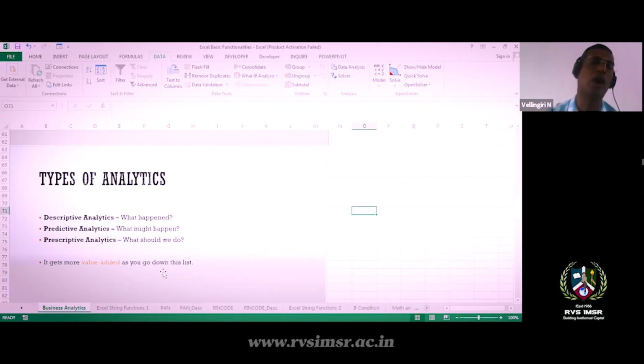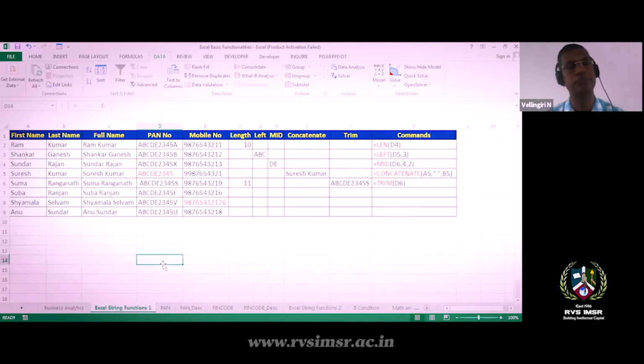We will see how Excel supports these kinds of activities. We'll go through simple functions and other things we handled here, have some discussions, and come back. We'll see what the basic Excel functions are.